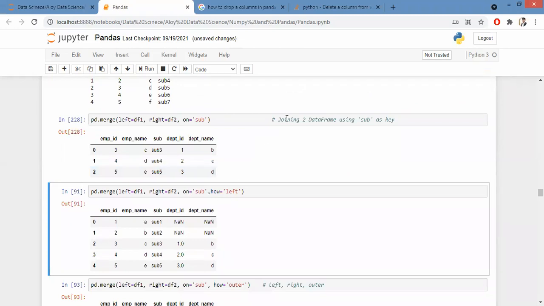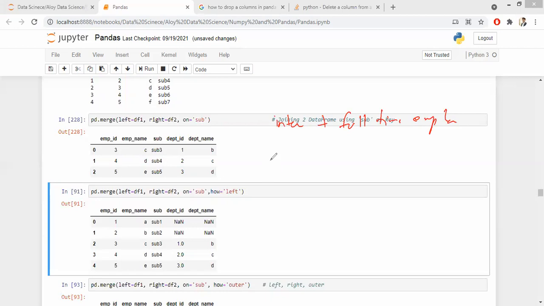Now the CEO says that after looking at the data, he wants the list of all the employees and the department details. Even if they're not allotted to a department, it's fine, but I want the list of all the employees. Basically, he is interested to see all the interns plus all the full-time employees.